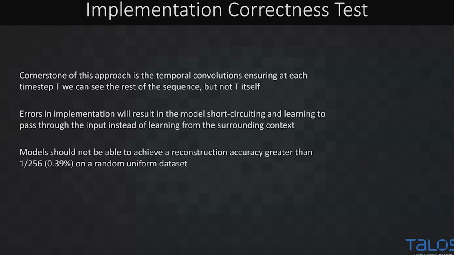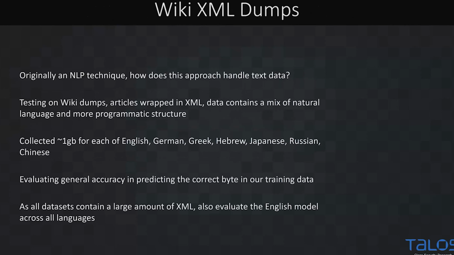But this was very useful during testing to make sure your implementation is correct, because it can get a little weird. You can run a neural net which produces output, but it is logically broken because maybe you have a typo somewhere. So since we started with an NLP task, the next thing we're going to evaluate is kind of an analog to that. And we're going to use Wikipedia XML dump data on this.